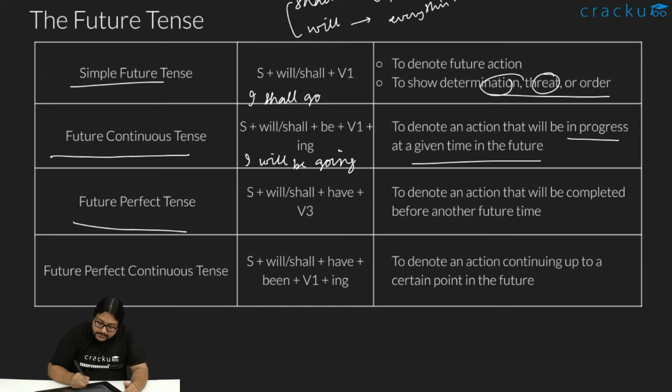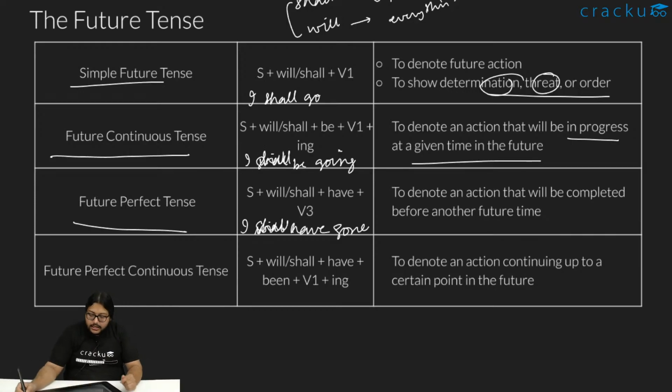Future perfect tense: subject plus shall/will plus have plus V3. I will have gone, or I shall have gone. Here also shall is a better choice. I shall have gone. This is a future perfect tense. When do we use it? To denote an action that will be completed before another future time.